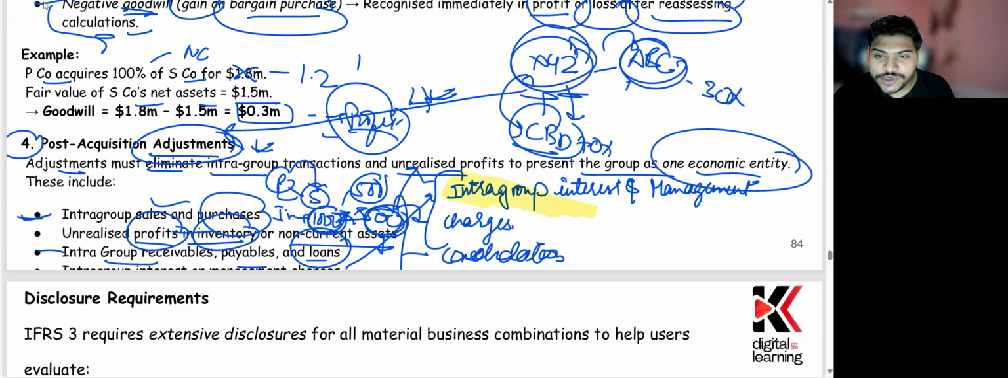Whatever the intergroup interest and management charges are there, those also need to be removed. Done. Because ultimately, whatever adjustments are there must eliminate the intergroup transactions and unrealized profit to present the group as a single entity. And those will be including the 4 points.